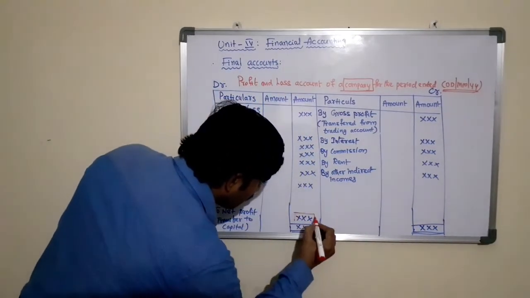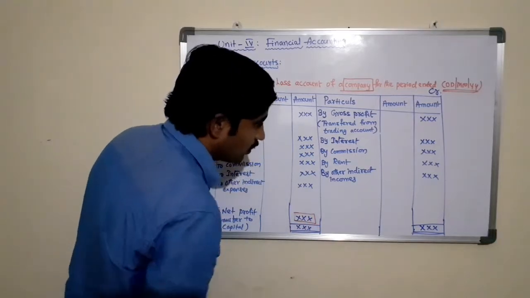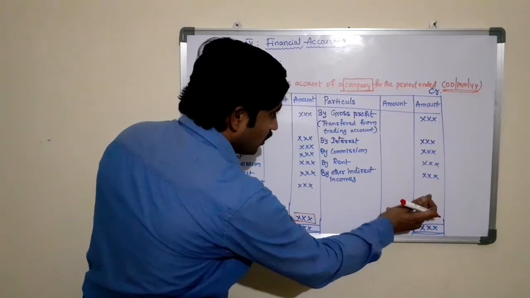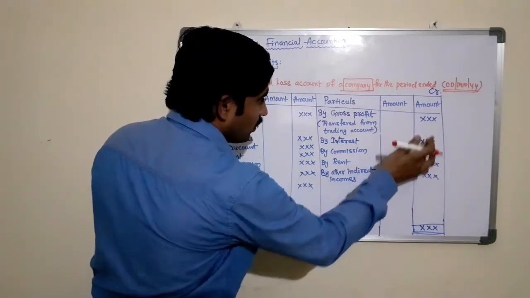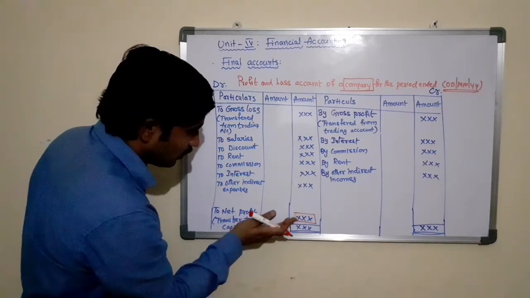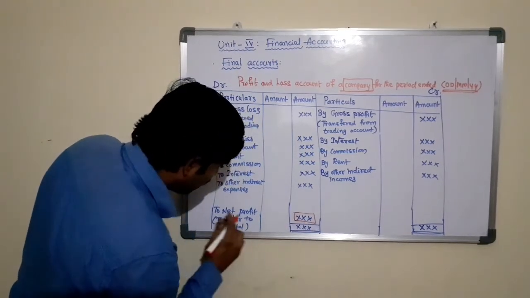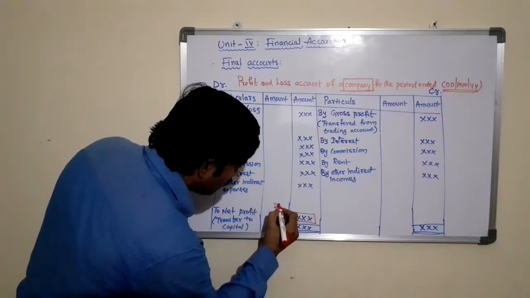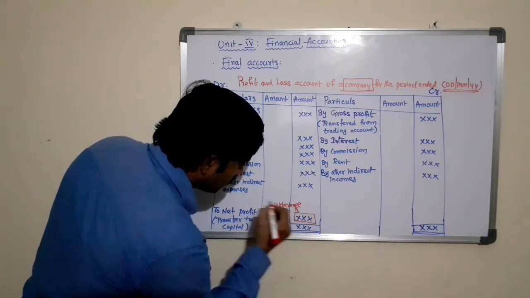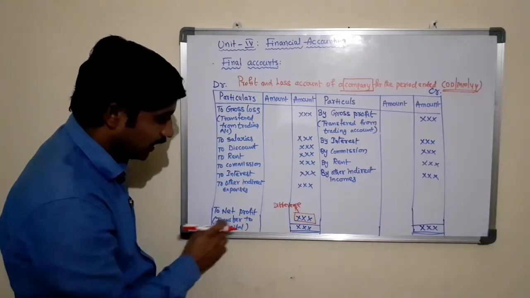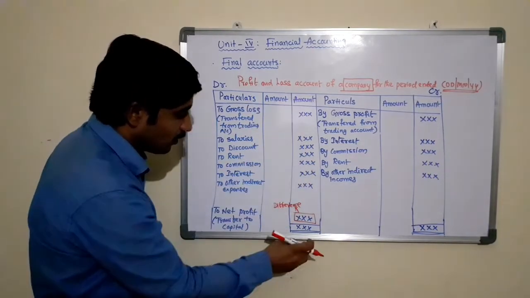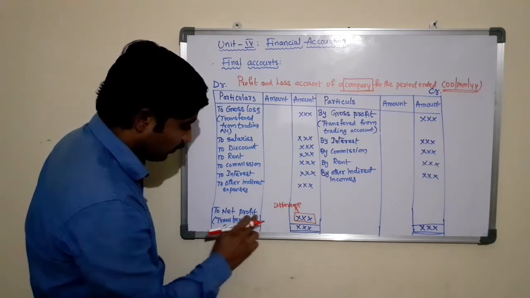So we found that the credit amount, that is indirect incomes including the gross profit, is more than the indirect expenses. That is the net profit. This is the difference amount called net profit. If you find the difference amount in the debit column, that is net loss, by net loss, also transferred to capital. Here we find the difference amount in debit. That is known as net loss.